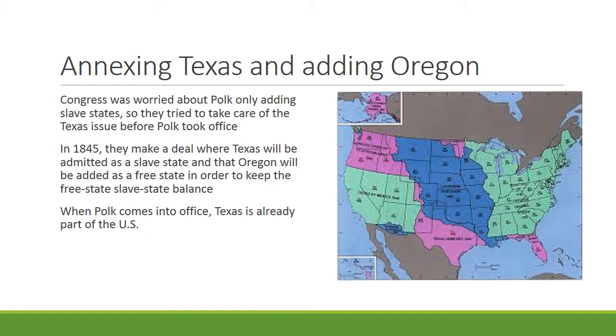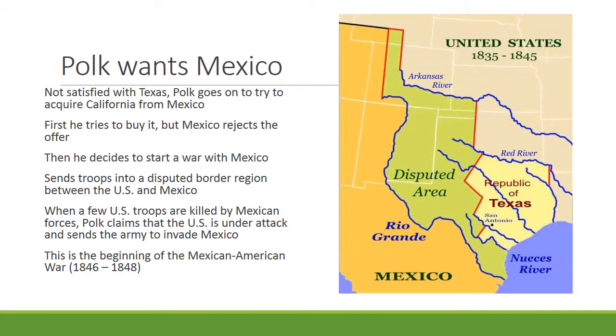So that means that when Polk comes into office, Texas is already part of the United States, so a big part of his presidential promise has already been accomplished. But Polk is not satisfied there. Nope, Polk wants to go on to take some territory from Mexico. So the first thing he does is he goes on to try and acquire California from Mexico. He first tries to buy California, but Mexico rejects the offer.